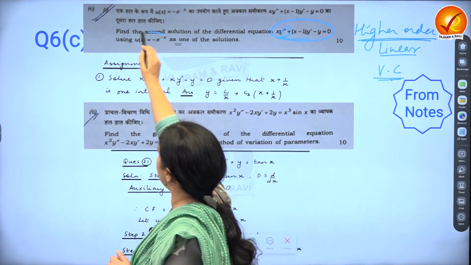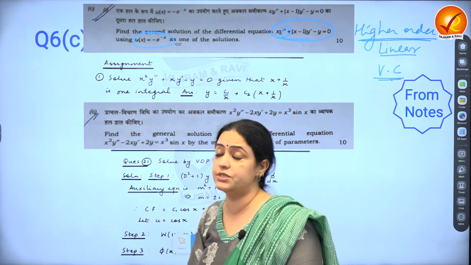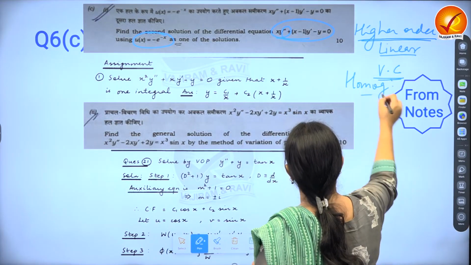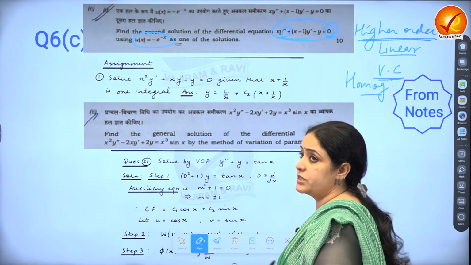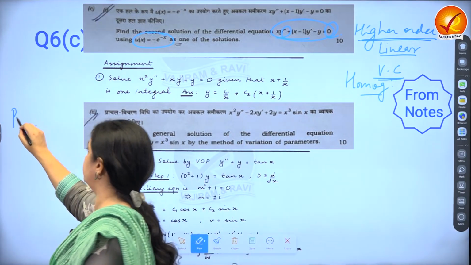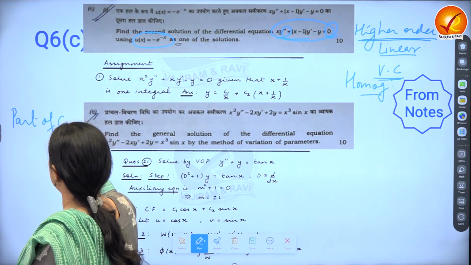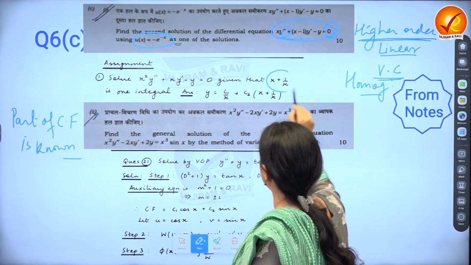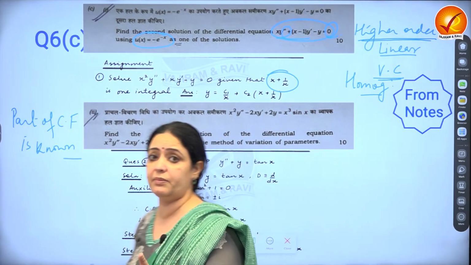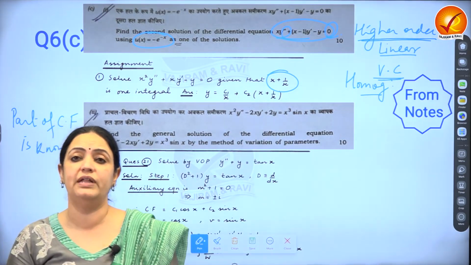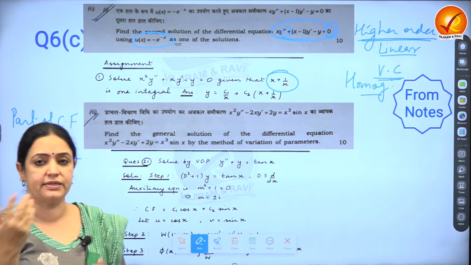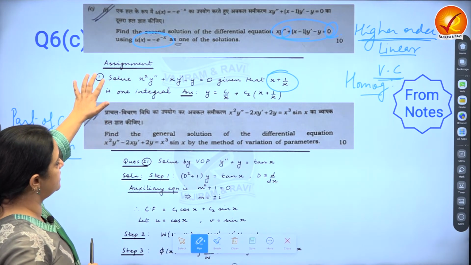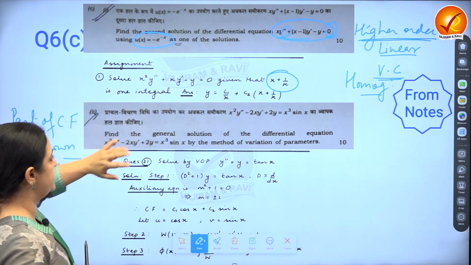Can be solved by several methods. One of them is when part of a solution is given. And the beauty of this question, of course, like I said, is it is homogeneous because the right hand side is 0. So this is where commonly we call this method as part of CF is known. And that part can be anything, like in the question that I gave them in the assignment, it's x plus 1 by x. The question we probably solved will have x squared, it can have log x, it can have e to the power x, any one of them. The procedure, very straightforward question, I would say. Also for 10 marks, but very straightforward.